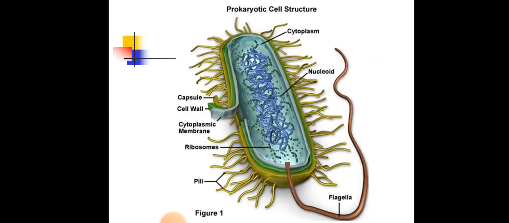So this is an example of a prokaryotic cell. You can see that there's no nucleus. Even the DNA there, you can see the nucleoid. The DNA is just there as an aggregation, in the form of a plasmid. So these are the ancient cells. When we say ancient cells, we are saying that during the evolution of animals, these cells had to evolve. So these are the first cells, associated with ancient organisms.